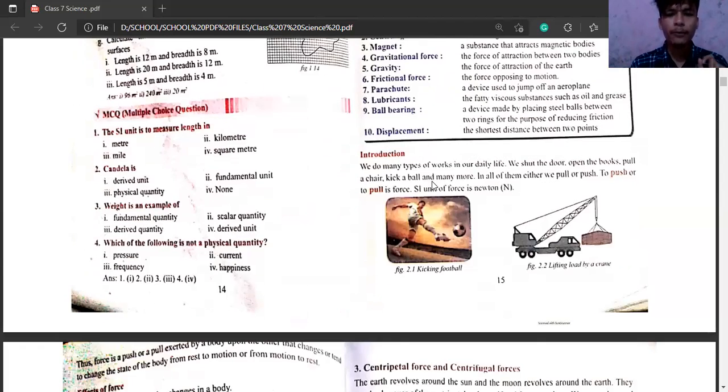So, introduction. We do many types of work in daily life. You may have done different types of work in your house. Your parents give you different types of work. For that, you apply one thing that we call force.